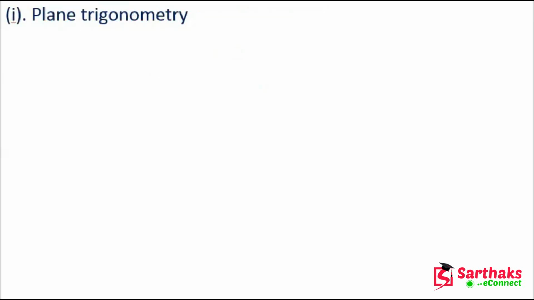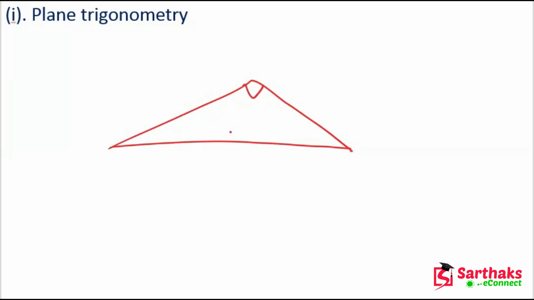So plane trigonometry is the trigonometry which we use as usual. In many applications of trigonometry, the essential problem is the solution of a triangle. If enough sides and angles are known, the remaining sides and angles as well as area can be calculated in plane trigonometry. Like this is our right angle triangle, and if we name the angles A, B, C, and the sides a, b, c, this is a simple plane trigonometry.